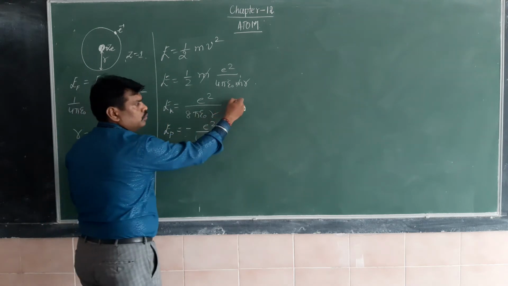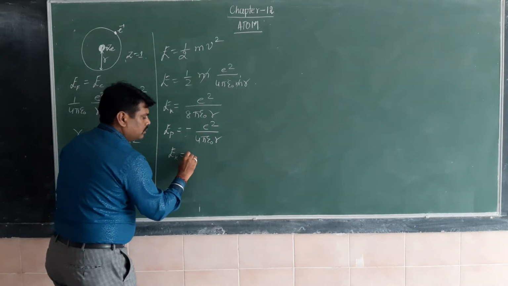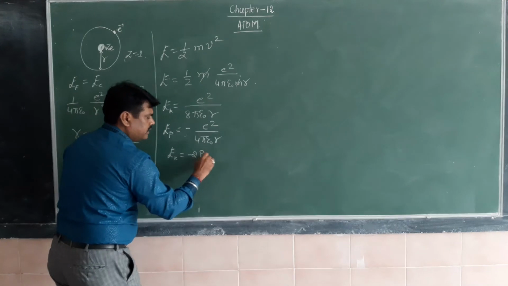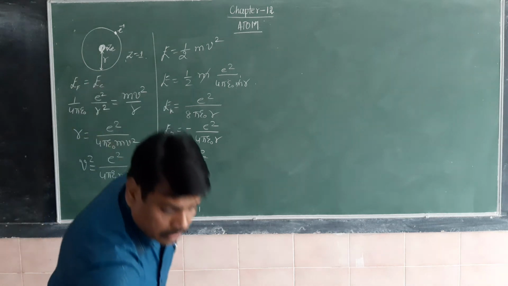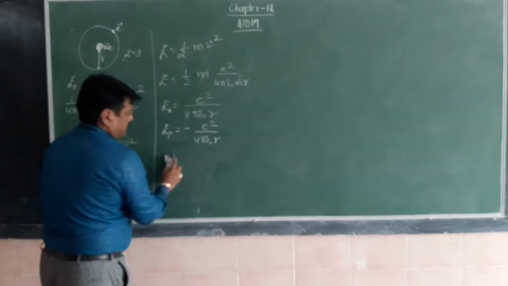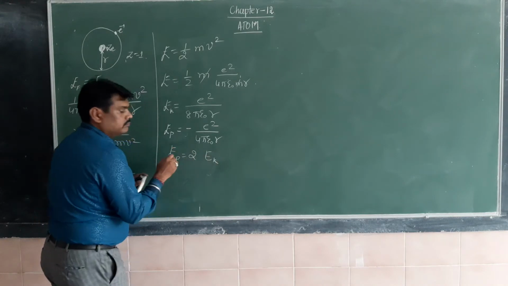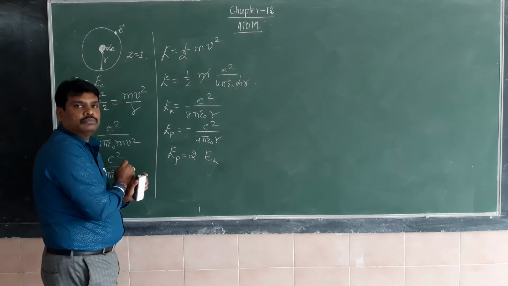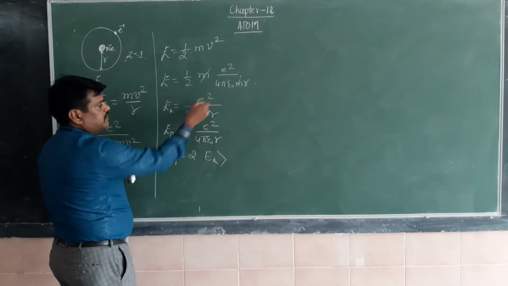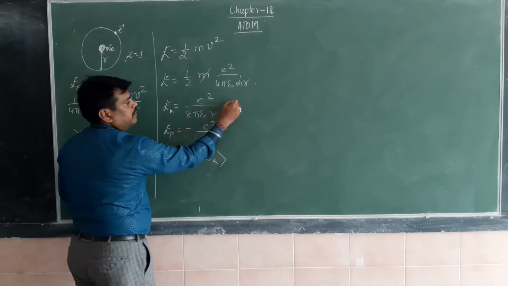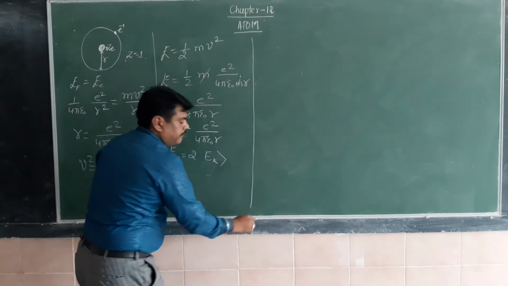Twice the kinetic energy gives the potential energy, because the kinetic energy is equal to minus half the potential energy. We are using this formula. It means the potential energy is 2 times the kinetic energy: E potential is equal to 2 times E kinetic. So it is always negative. Potential energy is always negative. So I am using this formula, and it becomes e square divided by 8 pi epsilon naught r. If I multiply it by 2, it is the potential energy, double.